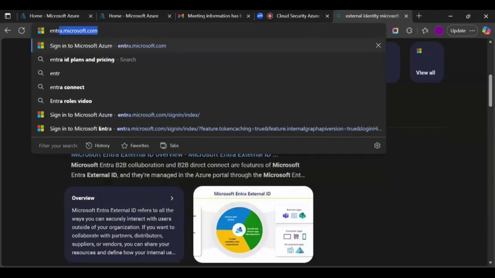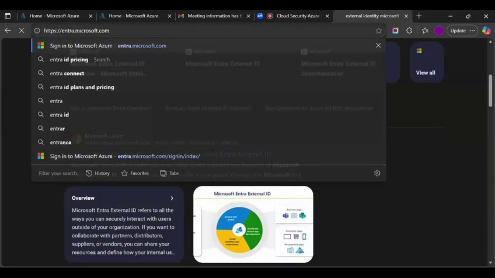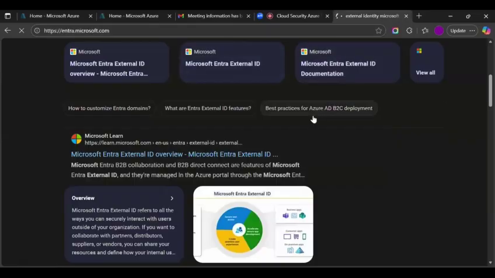Let me see. I don't have that license with me, but let me see if I can show you that as well. Just give me a moment. So you have to go through entra.microsoft.com.